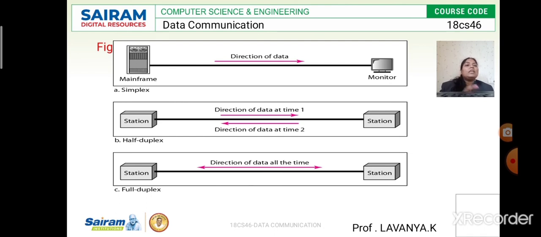But full duplex is also two-way, but here the sender and receiver can do the transaction simultaneously. The sender sends the data to the receiver, and immediately the receiver also gives the acknowledgement back to the sender. So this is the full duplex method.